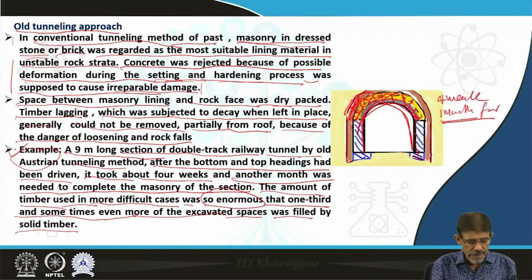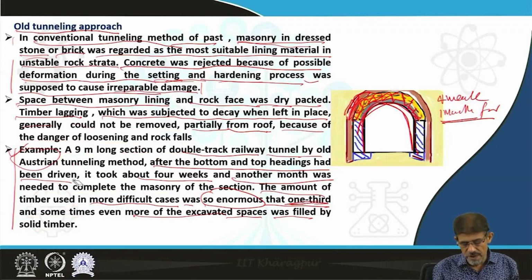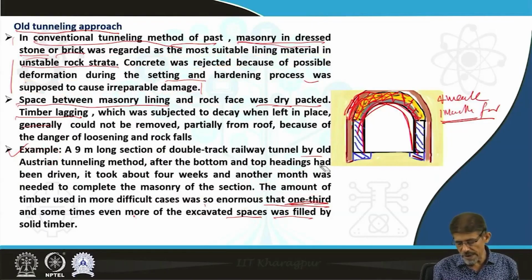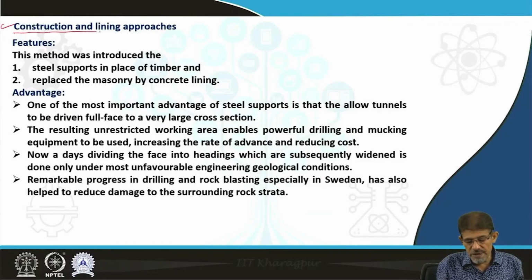It means, in summary, that through these old methods the people were limited in utilizing the space created by excavation of strata, due to the use of timber as logs. Only one third of the space was utilized in the case of a 9-meter long section of double track railway tunnel in our history. Then another aspect is the construction and lining approach.